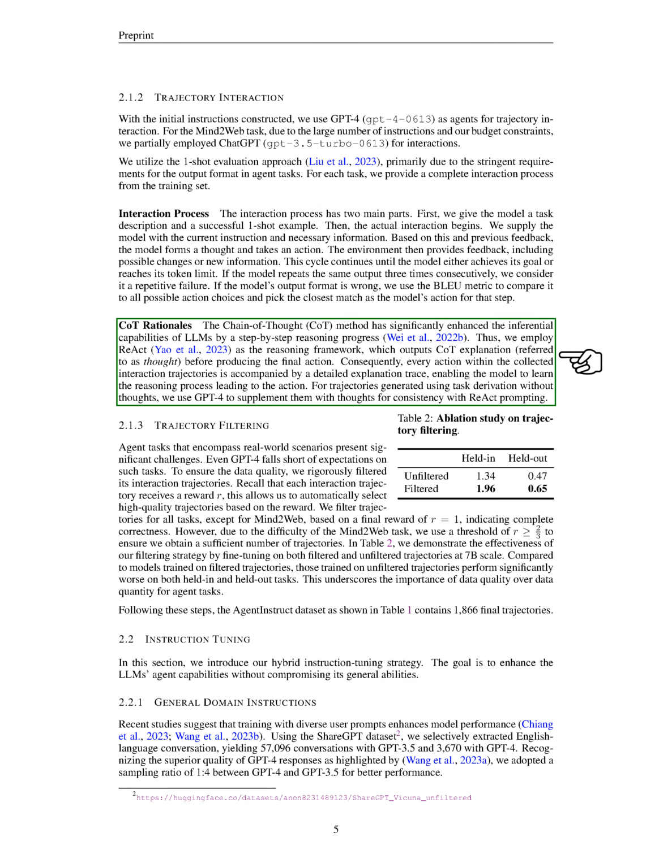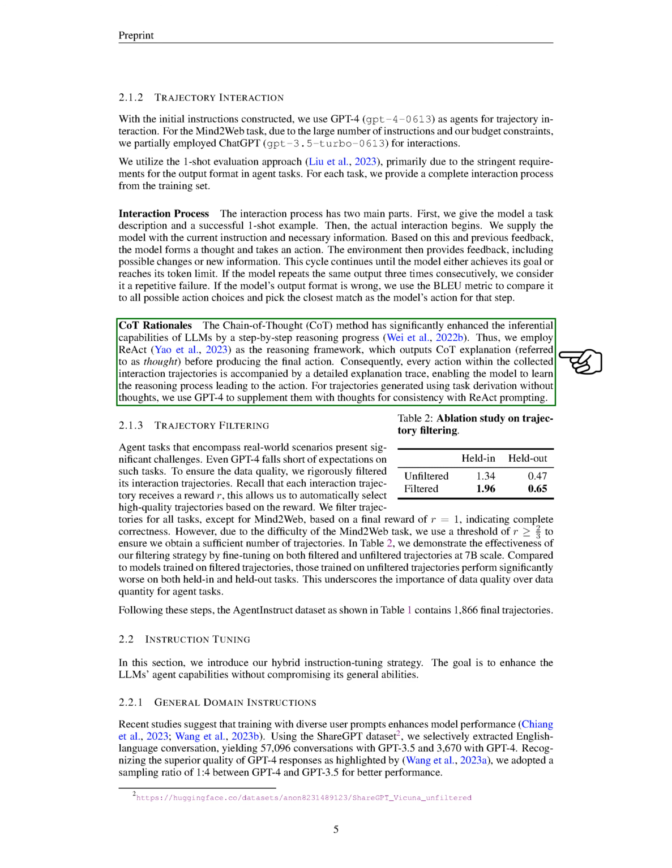When it comes to agent tasks that involve real-world scenarios, we face significant challenges. Even GPT-4 doesn't always meet our expectations for these tasks. To ensure the quality of our data, we carefully filter the interaction trajectories. Each interaction trajectory is given a reward, which allows us to automatically select high-quality trajectories based on the reward.